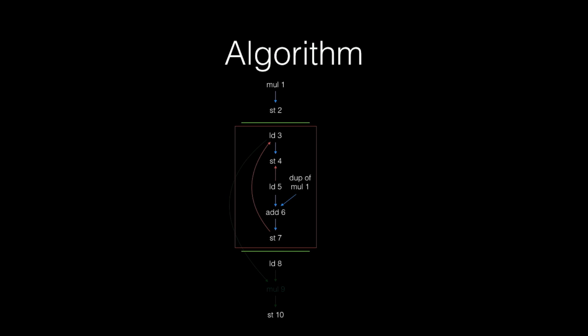And then finally, we finish partition 2 and move on to the bottom partition. The store here depends on the mul, so we add it. And then the mul depends on the load. If we were to duplicate this load, as we did with the mul, this would change the ordering against the instructions in between them. And as we said, for safety reasons, we can't do that. So what we do instead is keep the original load at its place, and just merge these two partitions. And then finally, we complete populating the bottom partition as well.